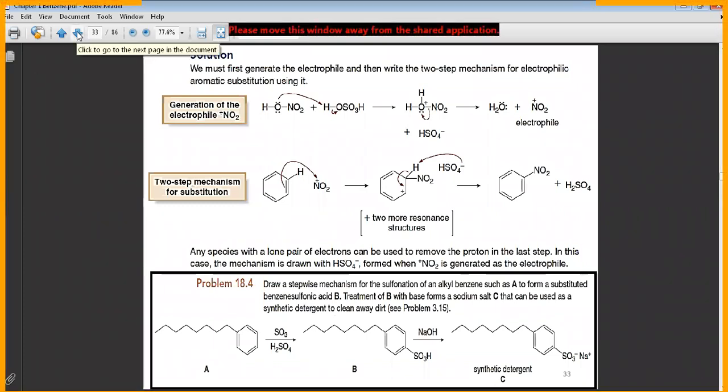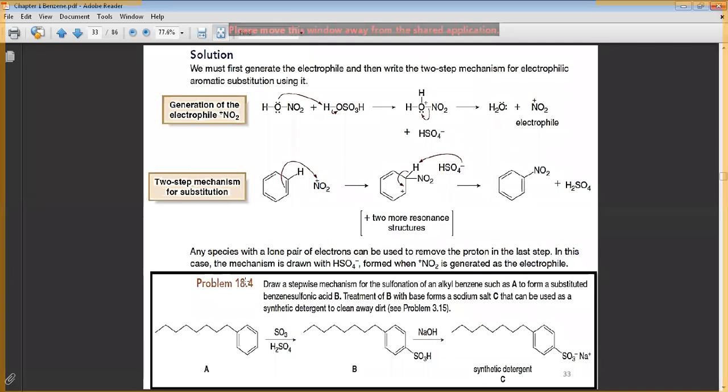Anyone? This is a problem. No, just a problem. You take it just as a problem. This is from the book. Okay, don't care about the number here. Just take it.